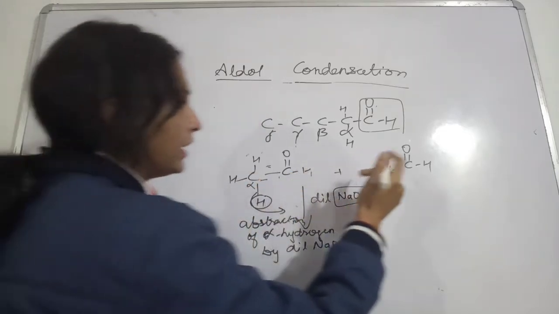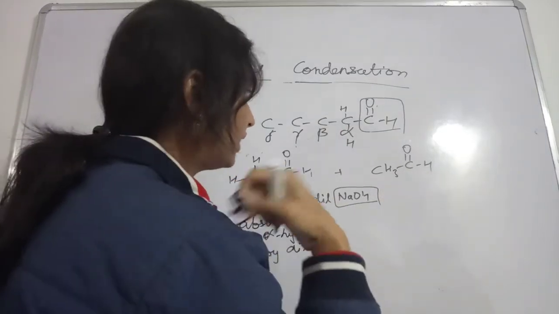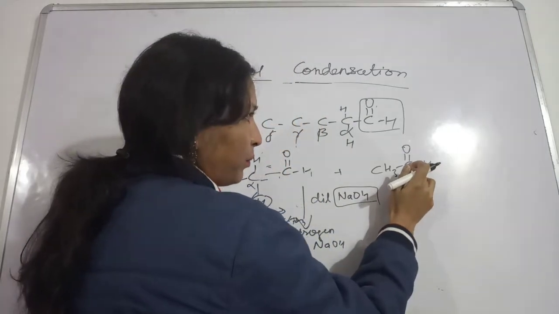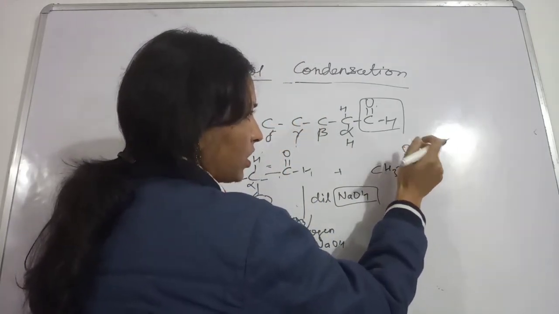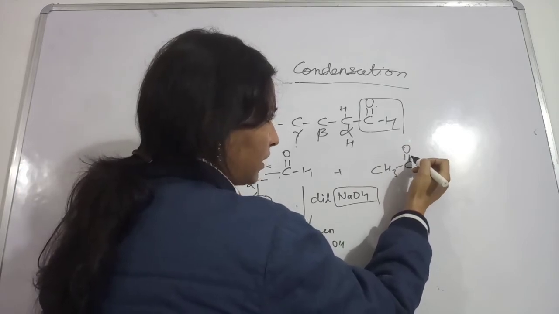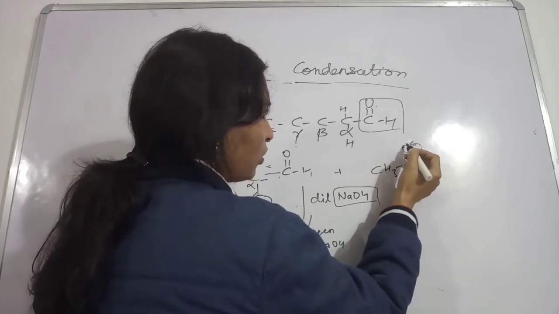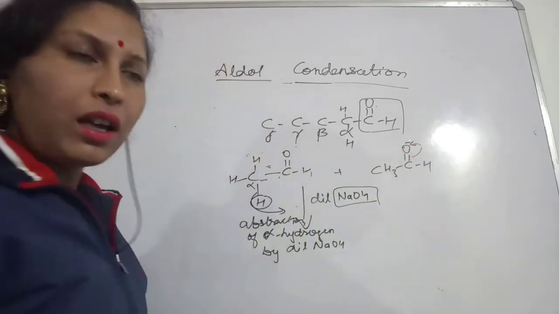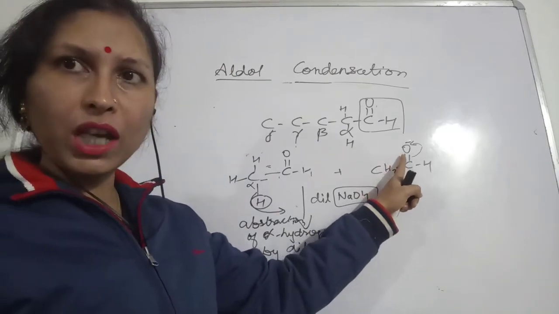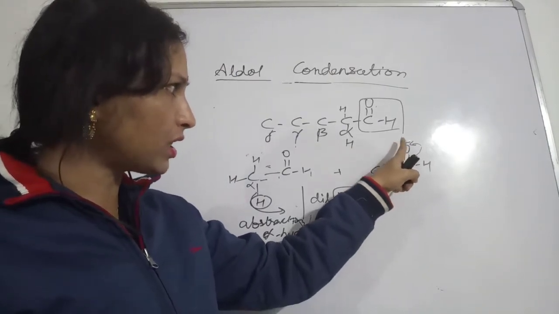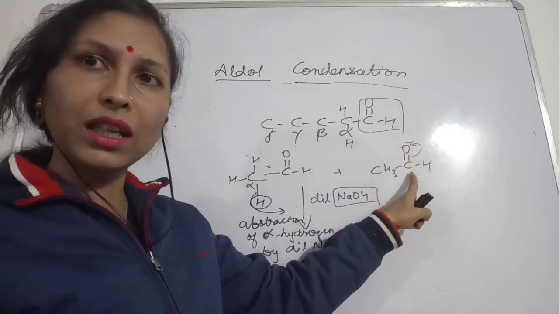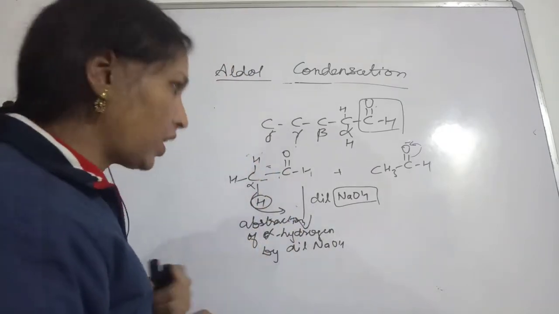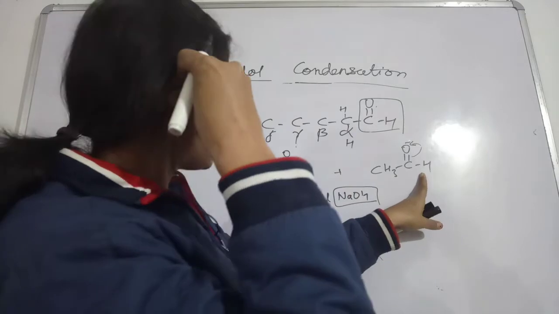Okay, now in this case, see here, the carbon possessing this double bond with oxygen. So what will happen, this double bond will break and the electrons will go to this oxygen, okay, and in doing so this oxygen will acquire which charge? Negative charge. And if this oxygen is acquiring negative charge, definitely this carbon will be left with positive charge. Okay, so the positive charge this carbon is having.